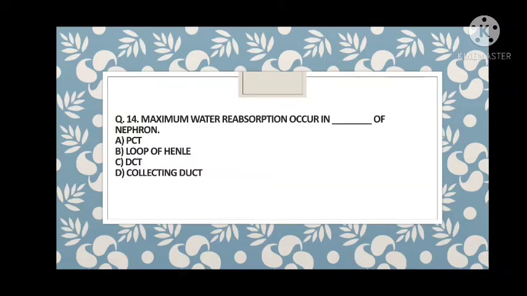So remember this way, PCT is the site in the nephron where the maximum water reabsorption occurs because of those brush border cells. So here two questions can be made: where are brush border cells situated, and where is maximum water reabsorption. For both, the answer will be PCT.